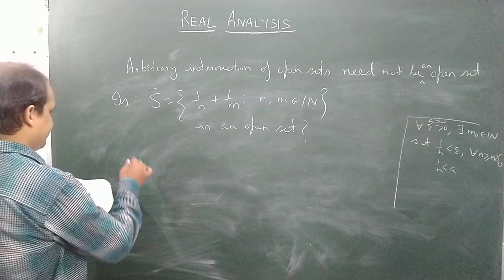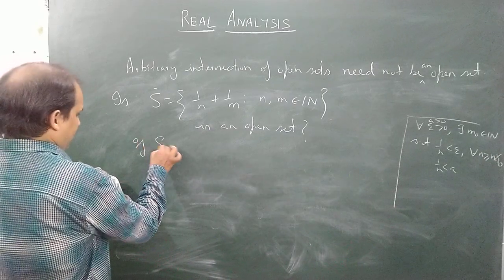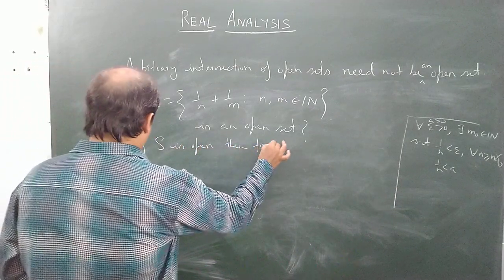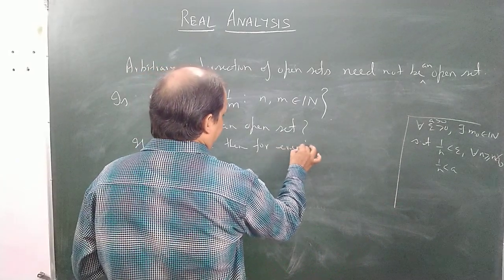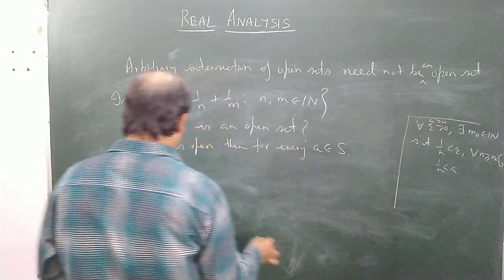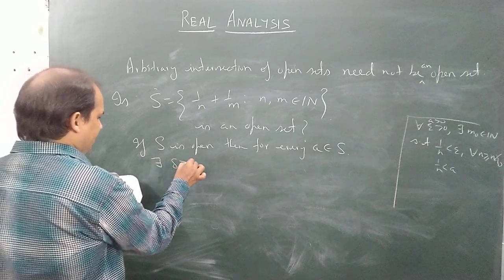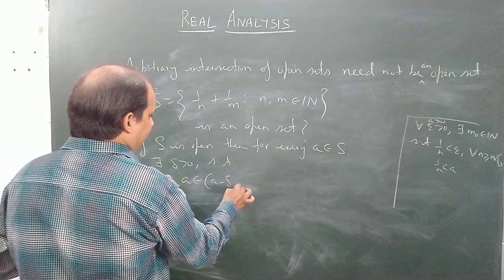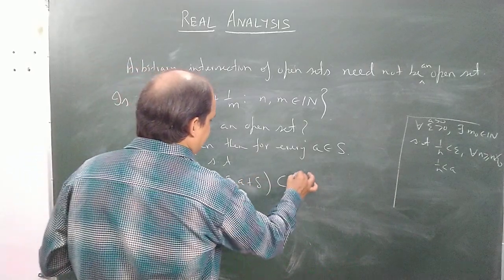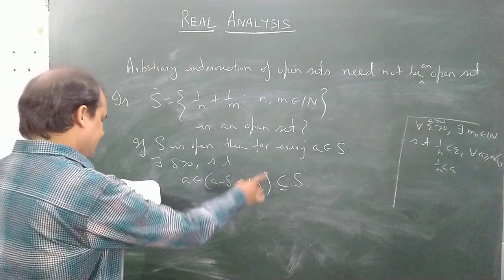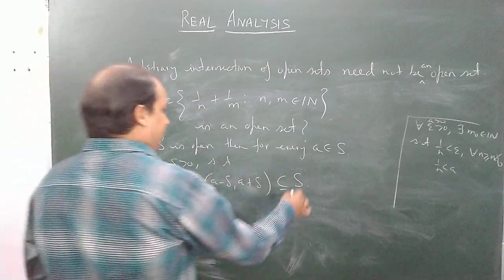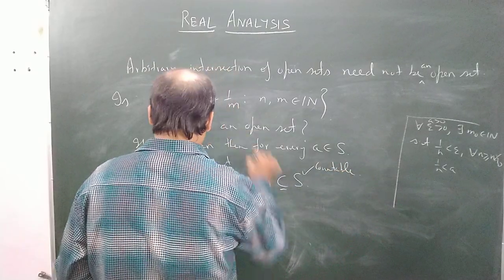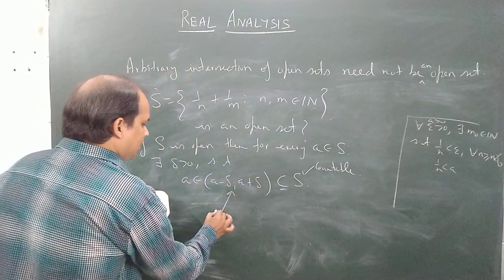Just write that if S is open, then for every a belonging to S, there exists delta greater than 0 such that a belongs to (a minus delta, a plus delta), which is sitting inside S. This set S is countable, we know, and this interval is uncountable.